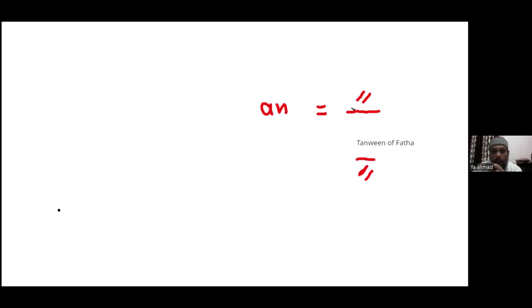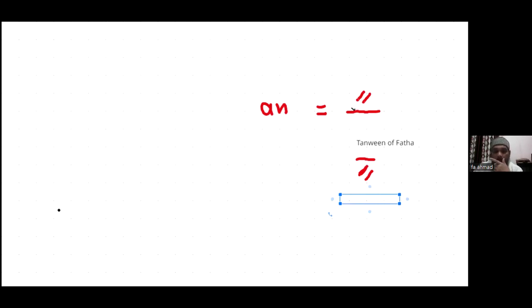Okay, so double Kasra is called Tanween of Kasra. Tanween or nunation, right? So Tanween of Kasra means double Kasra.